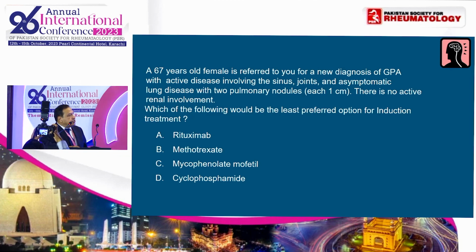A 67-year-old female is referred to you for the new diagnosis of GPA with active disease involving sinus, joints, and asymptomatic lung disease, which is represented by 2 pulmonary nodules. There is no active renal involvement. Which of the following medications will be the least preferred option for this patient?